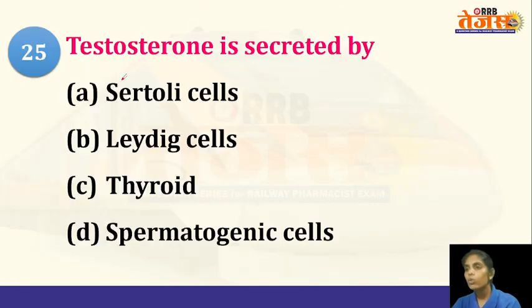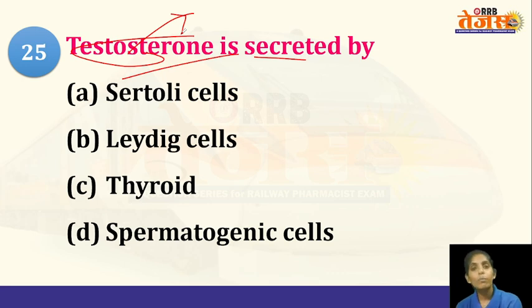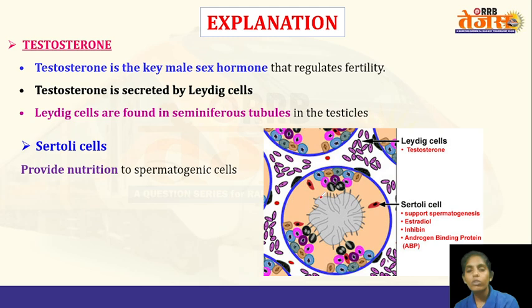And next question, testosterone is secreted by. So testosterone is a male sex hormone, and it is secreted by what type of cells? Sertoli cells, Leydig cells, thyroid, or the spermatogenic cells? The answer is Leydig cells. So as you know, the testes have the seminiferous tubules. Within the seminiferous tubules, Sertoli cells are present, which will help in the formation of sperms. That is, they influence the spermatogenesis process. Whereas outside the seminiferous tubules, there are these cells called Leydig cells, which will produce a hormone called testosterone.